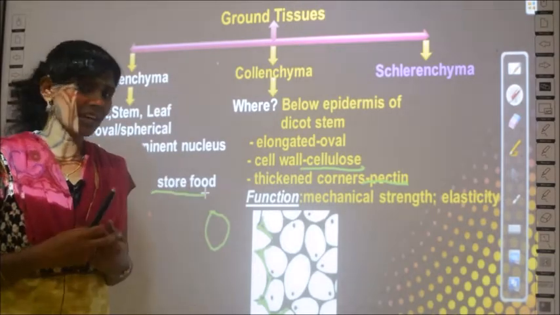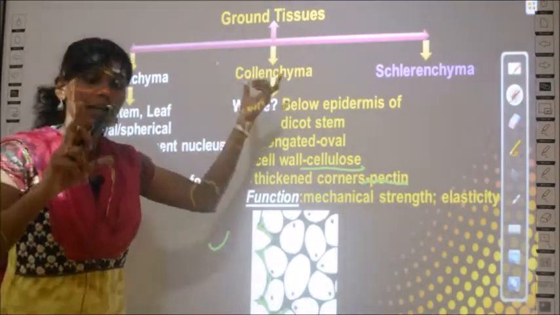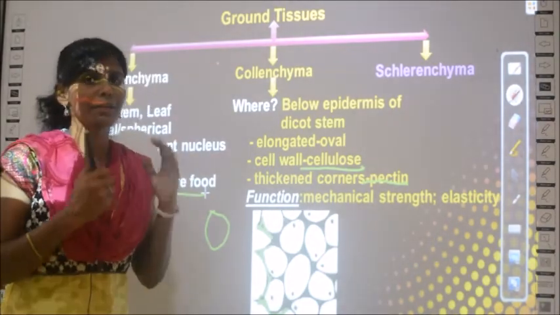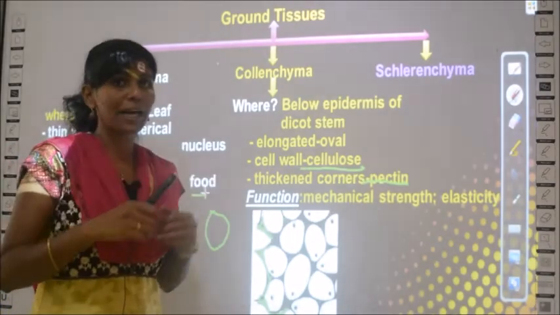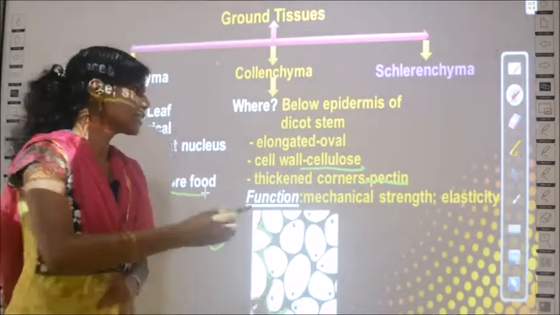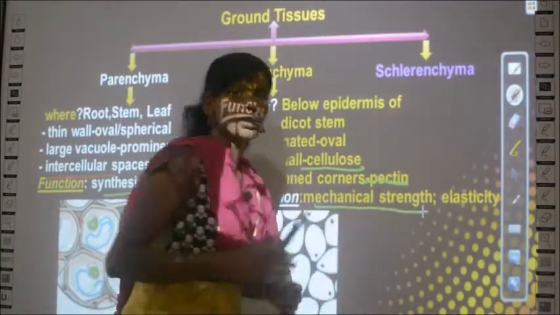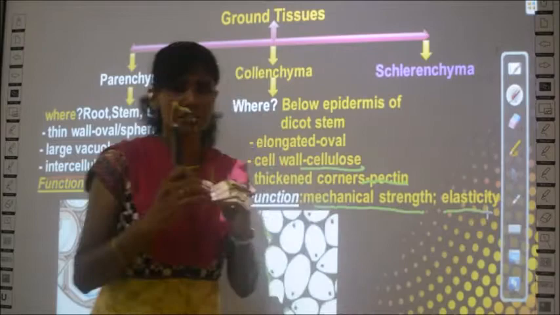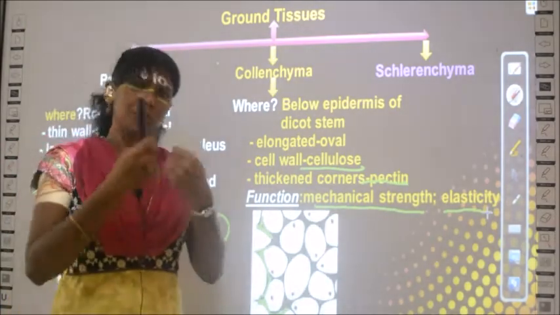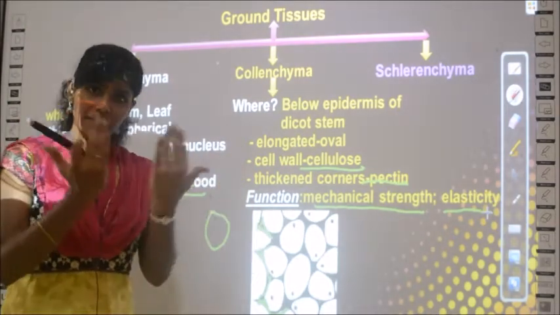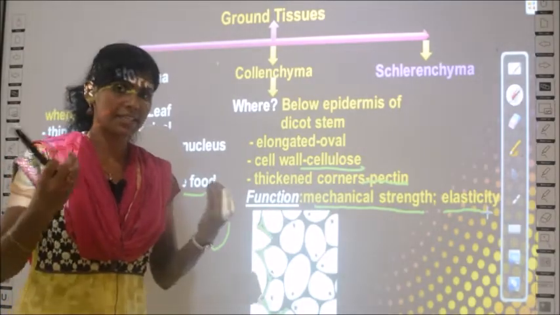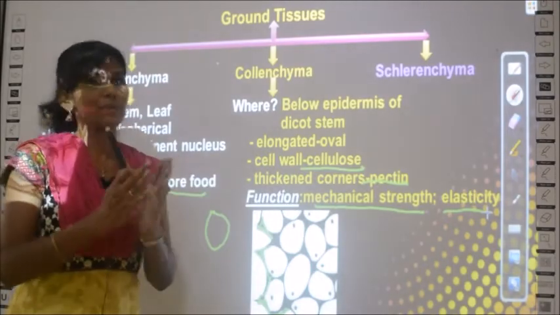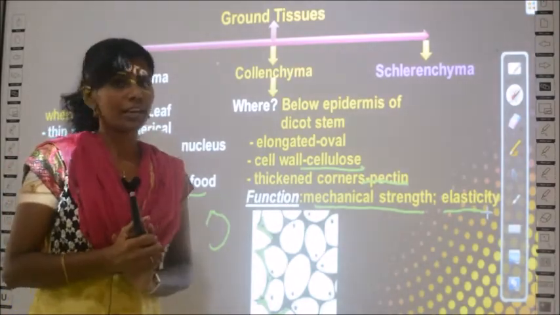Whereas if collenchyma is present, it gives mechanical strength to the plant. It makes that part of the plant strong. That's why it is called mechanical strength. And also it is elastic in nature. What is elasticity? Elasticity means, like in dresses you have, when you pull it out and release it back, it will retain its original shape. That is elasticity. So this type of collenchyma tissue can be stretched, as well as it will get back to its original shape.